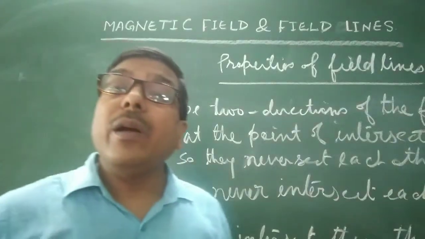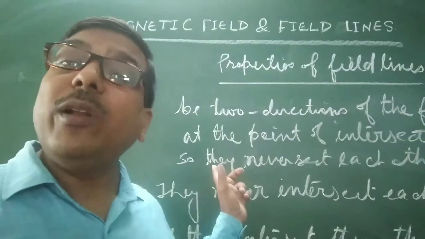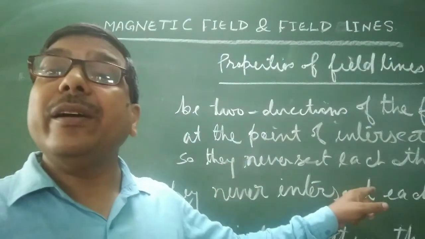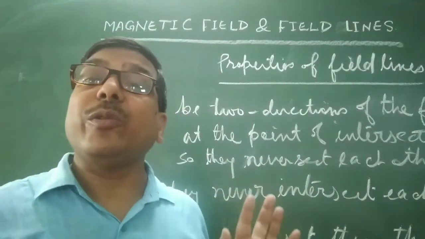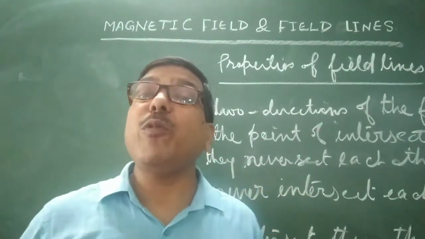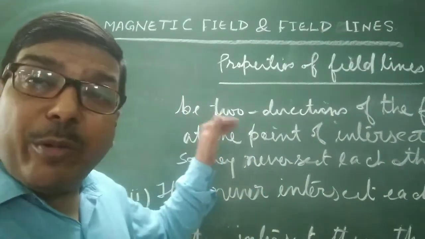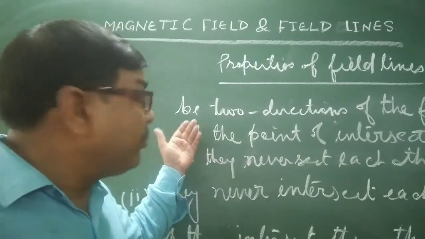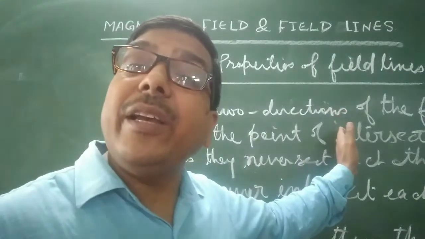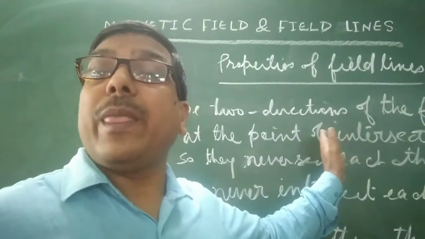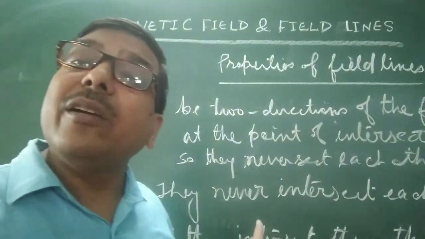So they emit from the North Pole and terminate at the South Pole. One point can be also. This is okay. Next point. What will be the next? So what we observe is that they emit from the North Pole and terminate at the South Pole. So these are the properties of magnetic field lines.